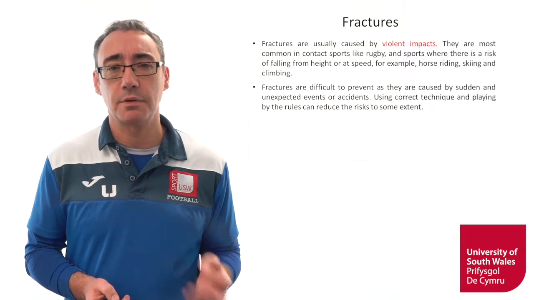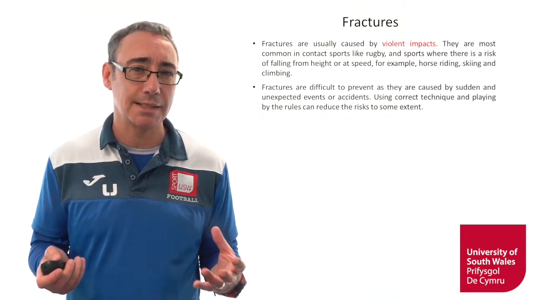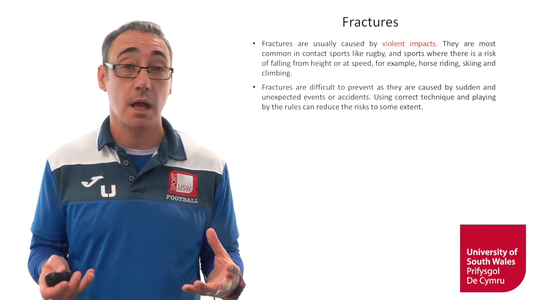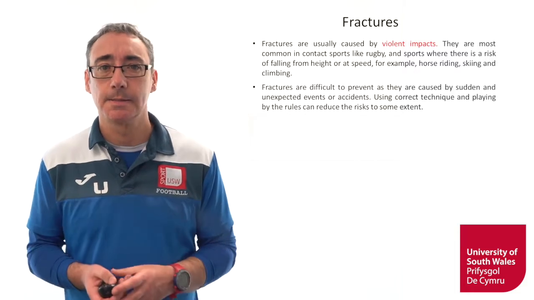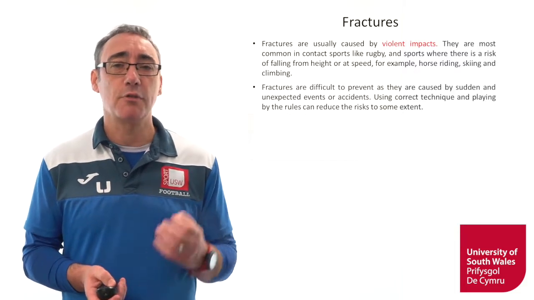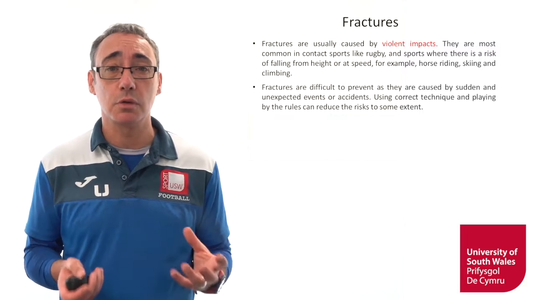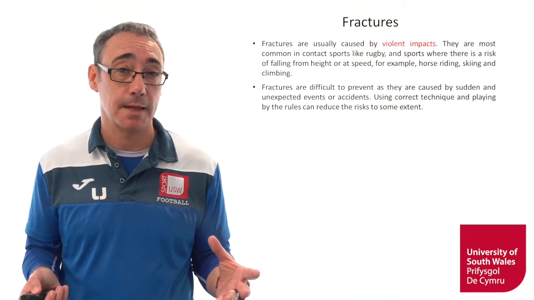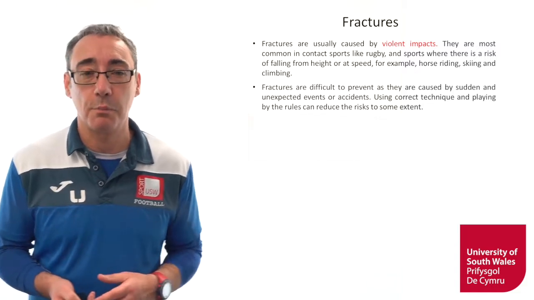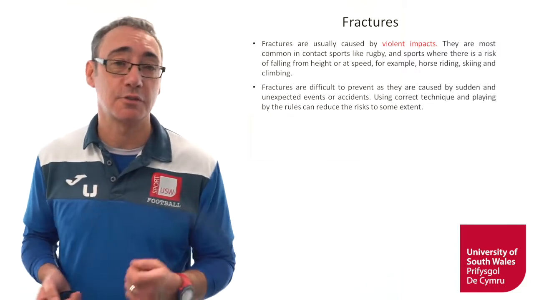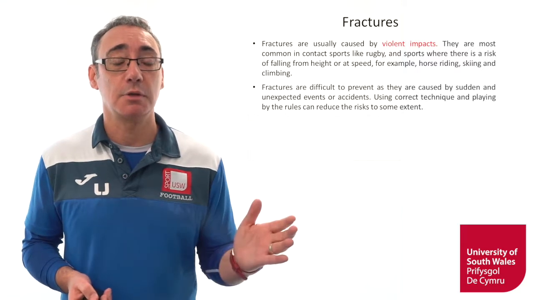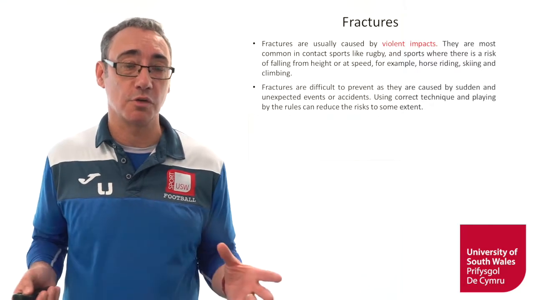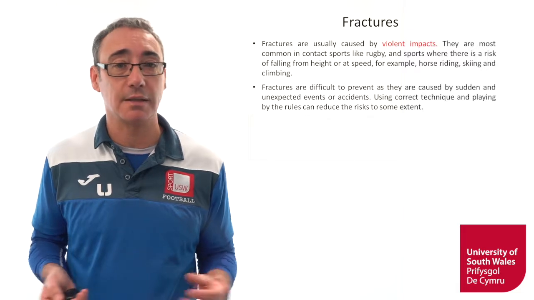Fractures are very difficult to prevent, as they are caused by sudden and often unexpected events or accidents. However, by using correct technique and playing within the rules, in that way we can reduce the risks to some extent. For example, in football, when they banned tackles from behind, there was a reduction in the amount of fractures caused in the game as a result of tackles in that way.